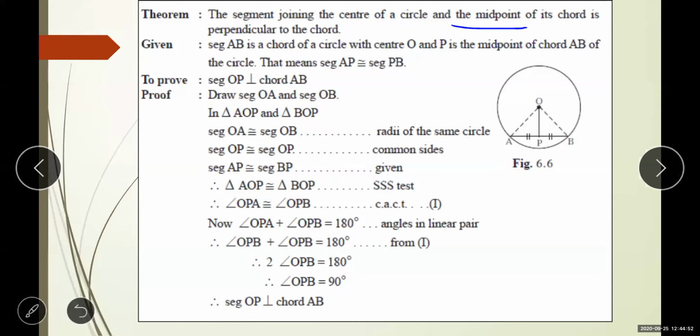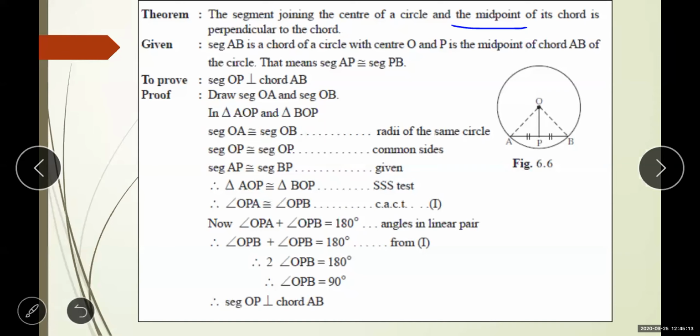First of all, write down the given. Segment AB is the chord of the circle with center O. P is the midpoint of the chord AB of the circle. That means AP is equal to PB. Okay. Now what do we have to prove? OP is perpendicular to AB.